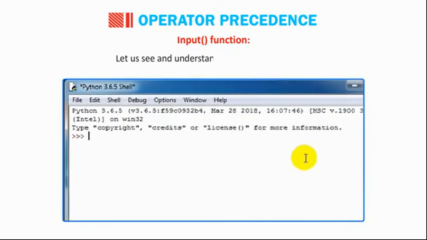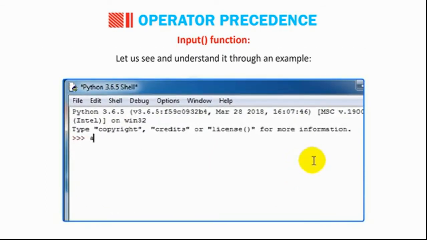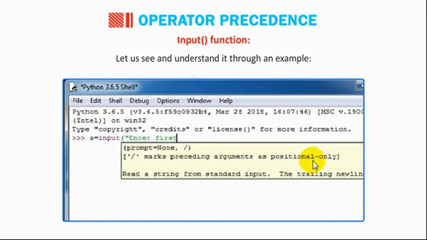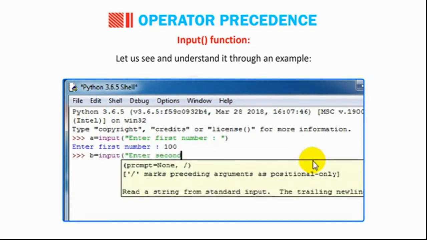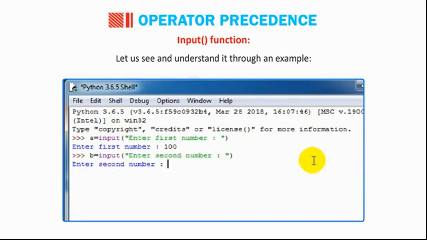Students, let us see and understand it through an example. A = input("Enter first number: "). Enter first number: 100. B = input("Enter second number: "). Enter second number: 200.